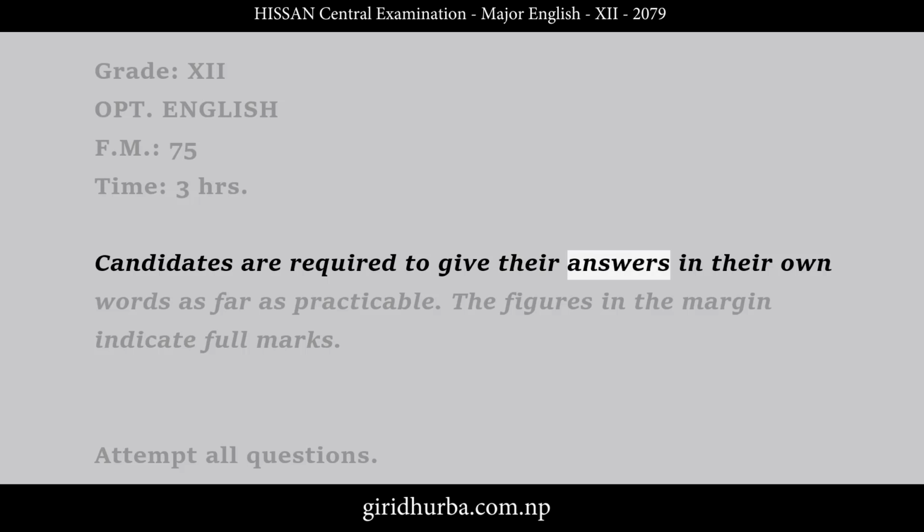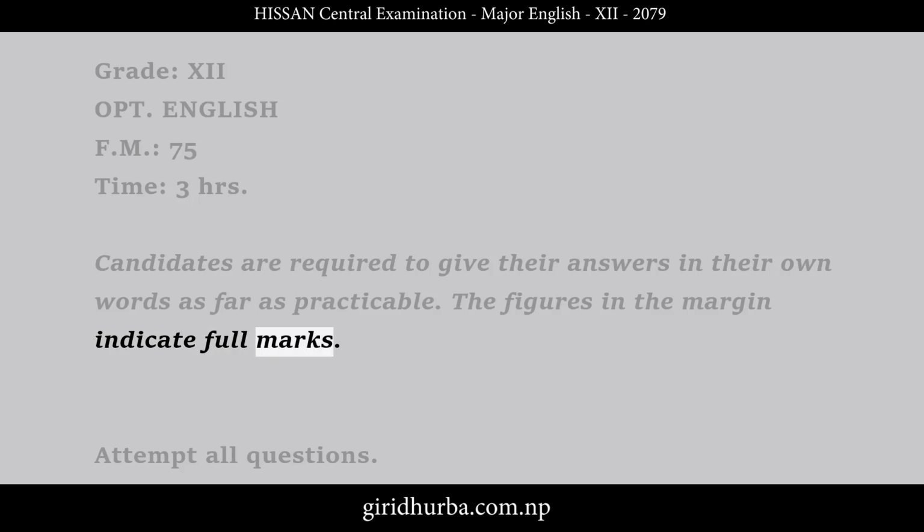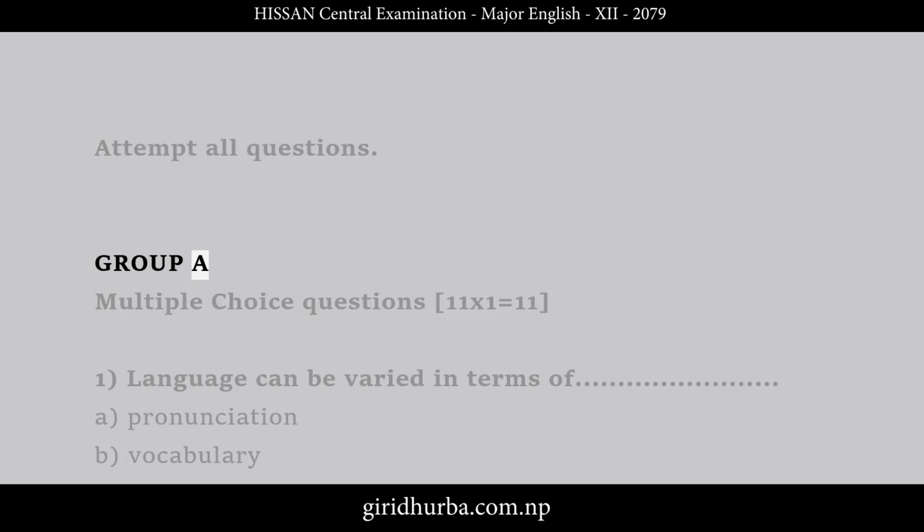HSEB Central Examination 2079, 2022. Grade 12. Optional English. Full marks 75. Time: 3 hours. Candidates are required to give their answers in their own words as far as practicable. The figures in the margin indicate full marks. Attempt all questions.